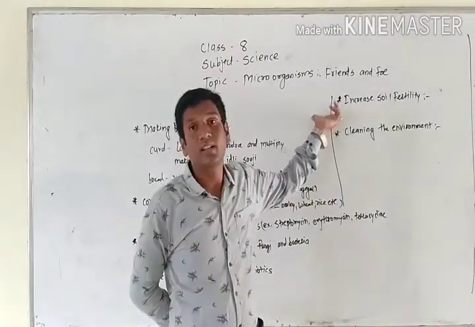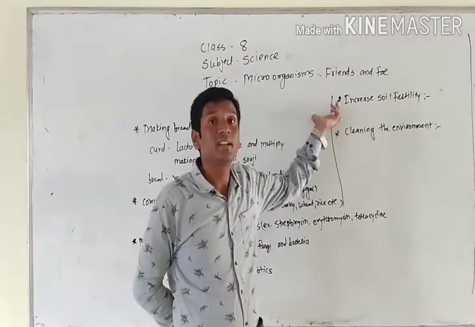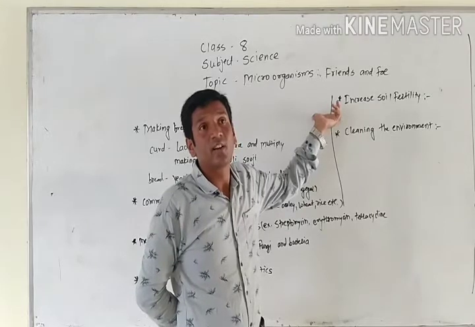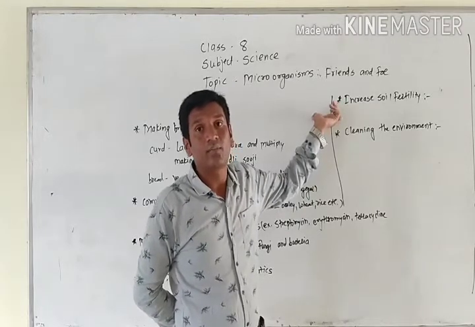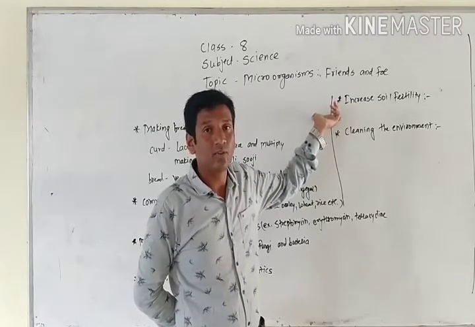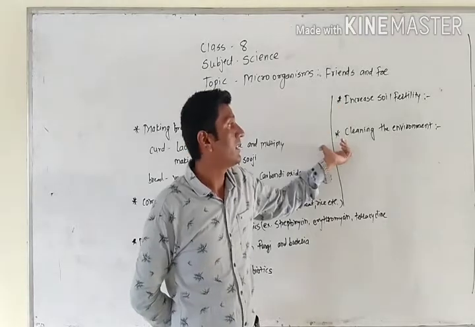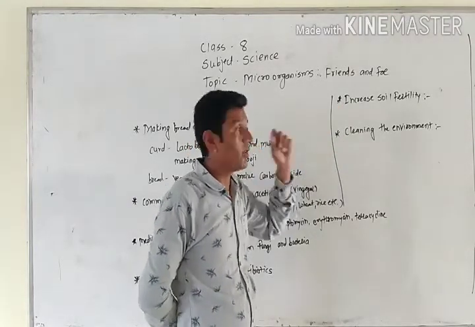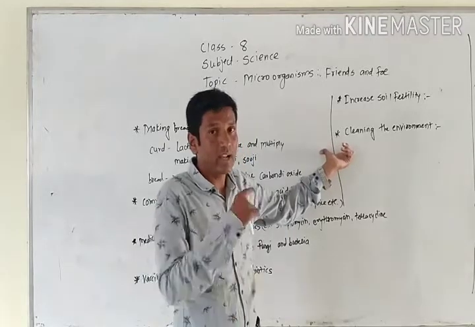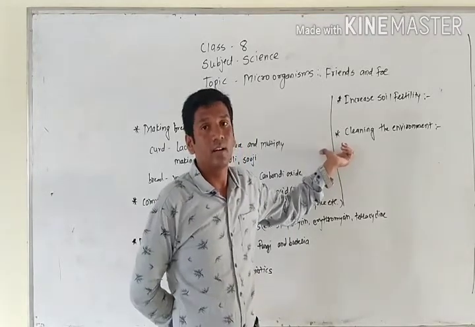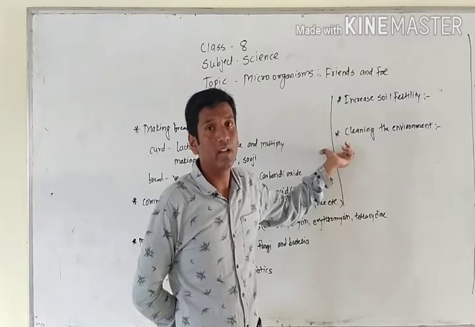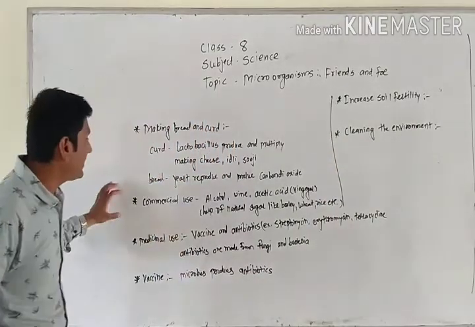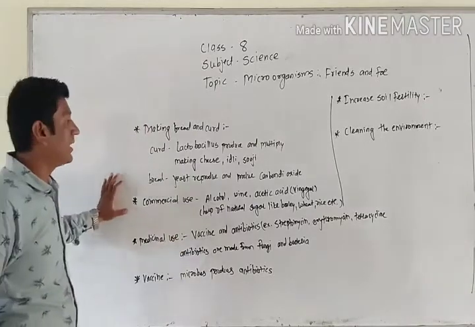Increasing soil fertility: there are many industries which help the farmer by creating fertilizers and manures. And cleaning of the environment. When I explain that point, I will give you an example: leakage of oil, how it is cleaned with the help of bacteria. So commercial use means making money.